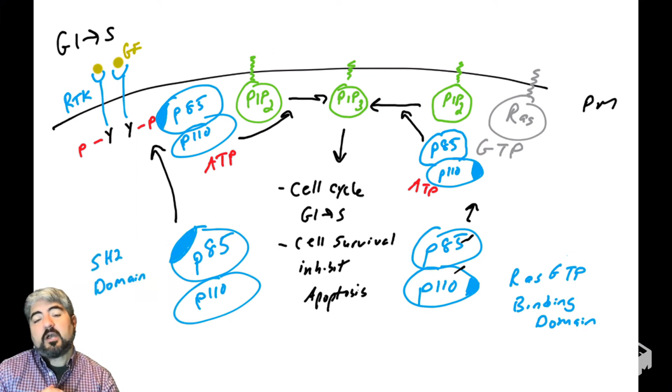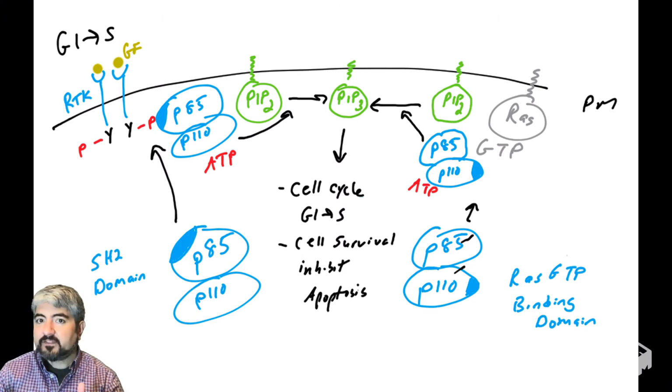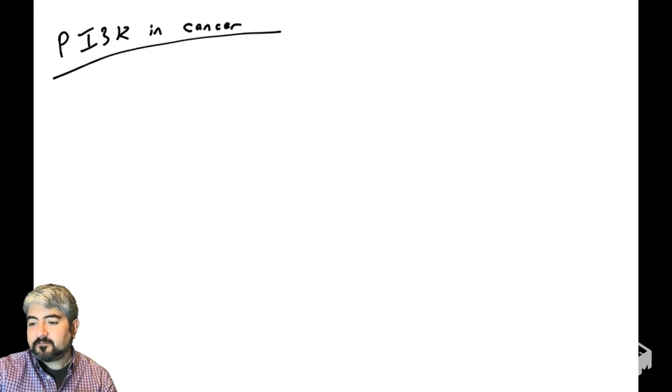So we just got finished talking about PI3 kinase and how it is regulated, and now let's talk about how it is dysregulated often in human cancer cells. So just to briefly summarize, PI3 kinase is regulated by receptor tyrosine kinases or RAS-GTP, which can allow PI3 kinase to become active and phosphorylate PIP2, converted to PIP3. We covered that in the previous video.